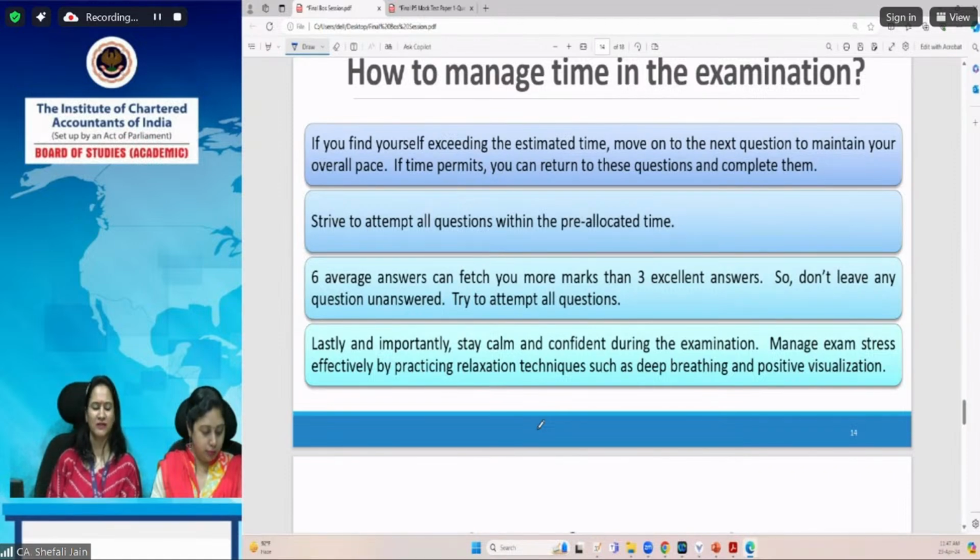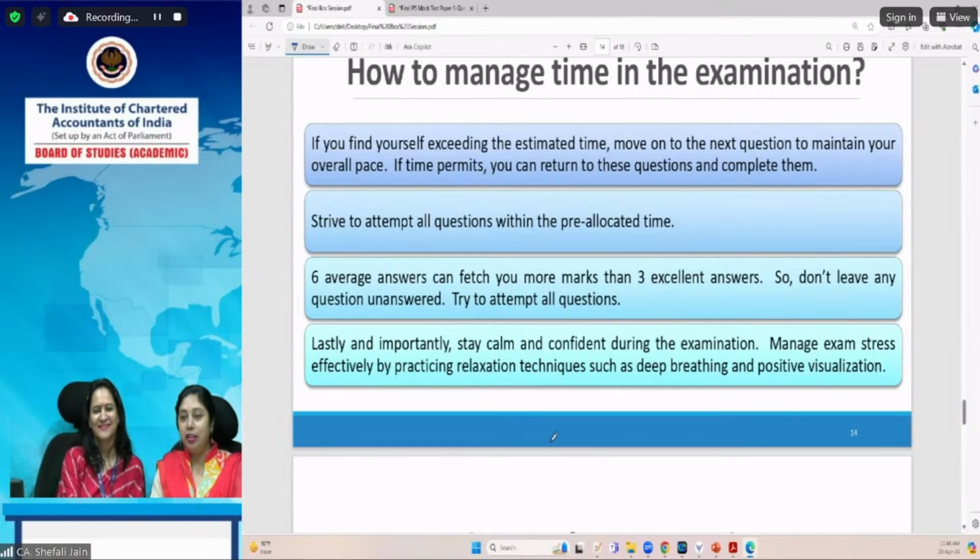As far as place of supply provisions are concerned, they are governed by the IGST Act 2017, not the CGST Act 2017. And lastly, and very importantly, stay calm and confident during the examination. Manage exam stress effectively by practicing relaxation techniques such as deep breathing and positive visualization. You can just have the positive visualization that obviously this is the last exam at final level. You have cleared all the ladders for becoming a chartered accountant, and just after this examination, you will become a professional chartered accountant. So stay calm.